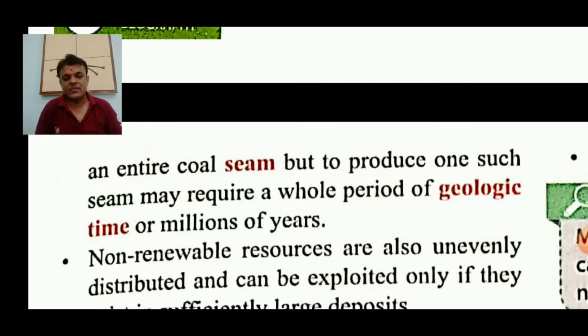So it is very easy to use the entire coal seam, but to produce one seam of coal may require the whole period of geologic time, or millions of years. Geologic time has also been discussed in the glossary: physical change happening in the earth, and the time taken by the earth for it, is called geologic time, right?